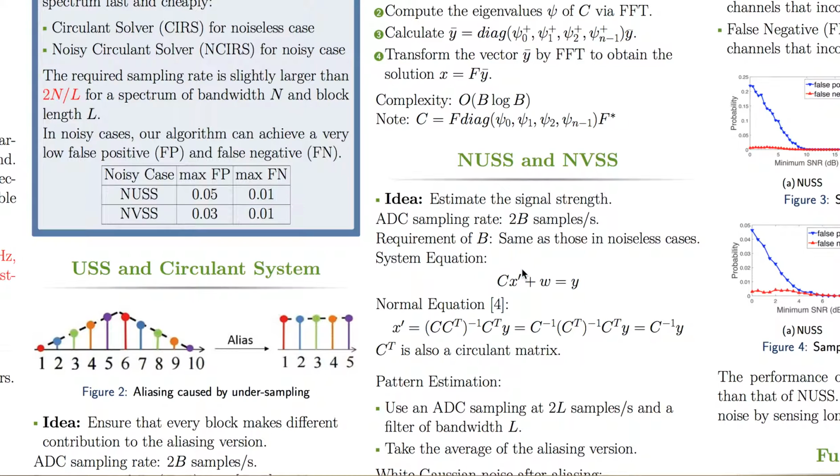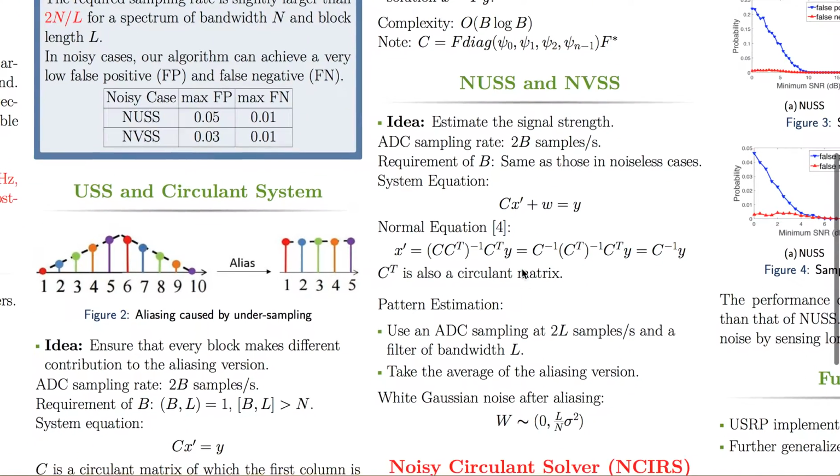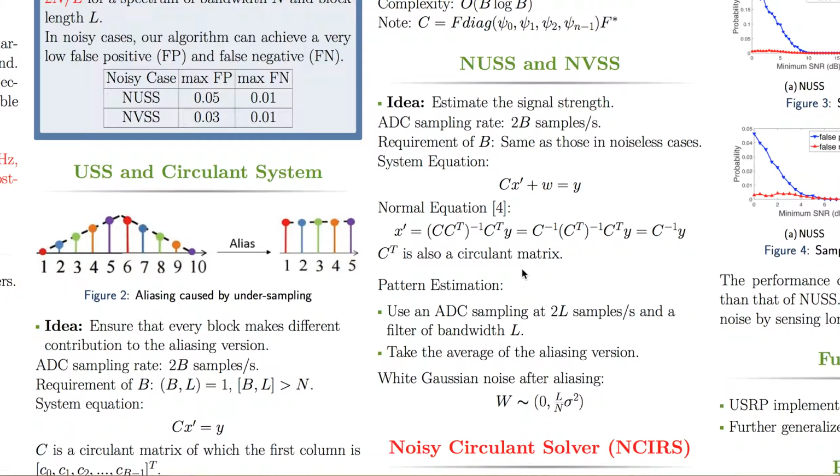Another problem remains the pattern estimation in noisy varying signal strength case. We can still use an ADC sampling at 2L samples per second and a filter of bandwidth L to get the channel pattern. However, we cannot get it directly from one channel because there is noise there.